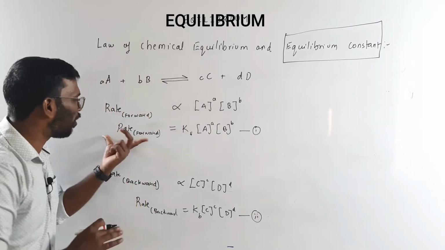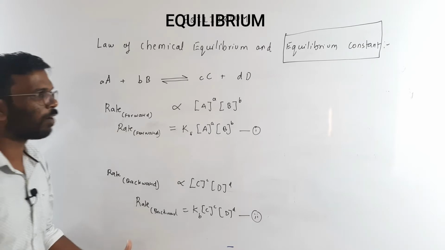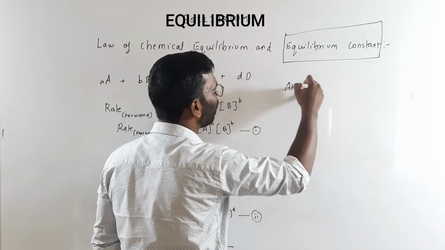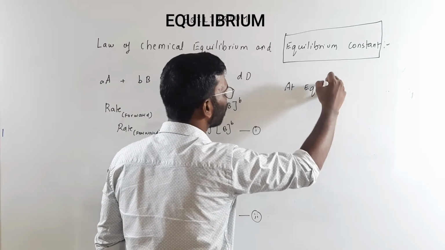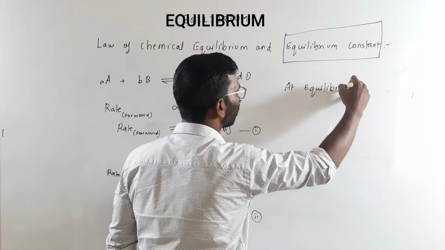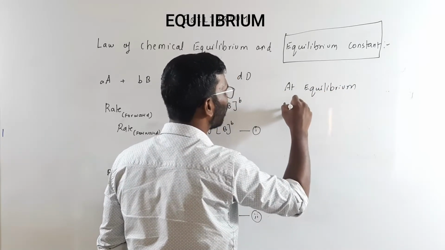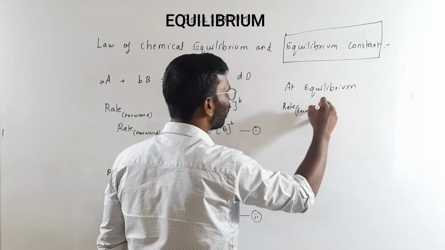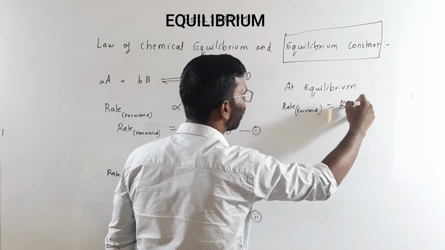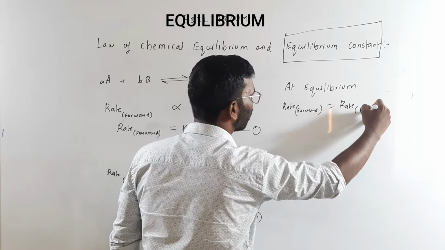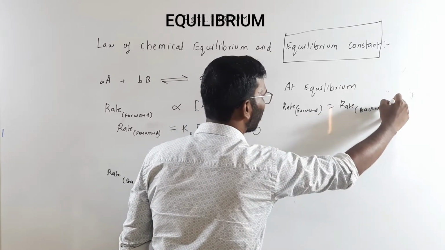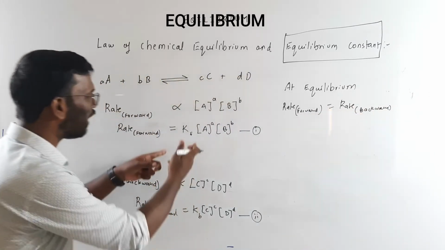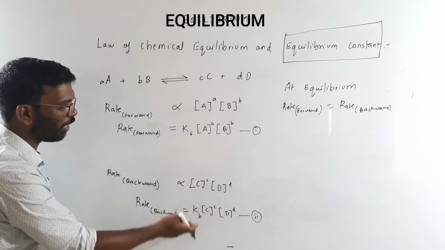At equilibrium, rate of forward is equal to rate of backward, right? So I can equate these two equations.